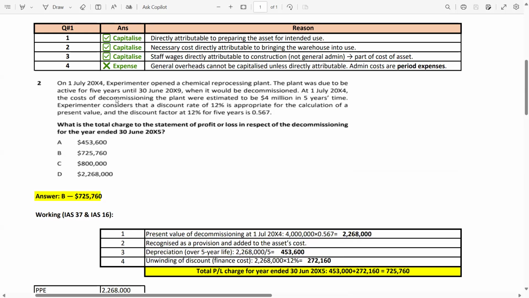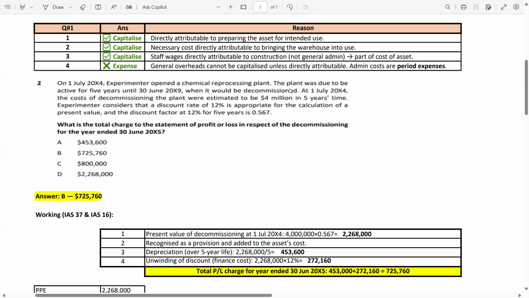When it would be decommissioned, the decommissioning should be done at 30 June 2009. At 1st July 2004, the cost of decommissioning the plant was estimated to be 4 million in 5 years' time. So it means the cost of the decommissioning is 4 million. Sorry guys. So now we have to calculate the present value.